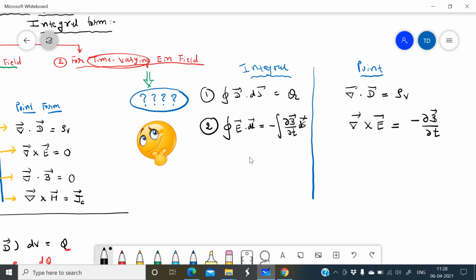I will just convert it. I will apply Stokes theorem, converting the closed line integral into a surface integral. So here it is del cross E into dS, and I just put del cross E equal to minus del B by del t. So this equation comes.